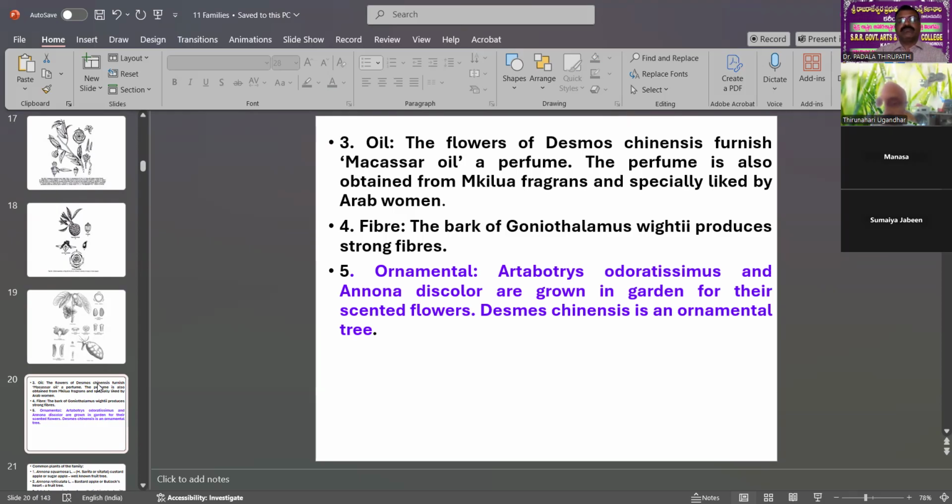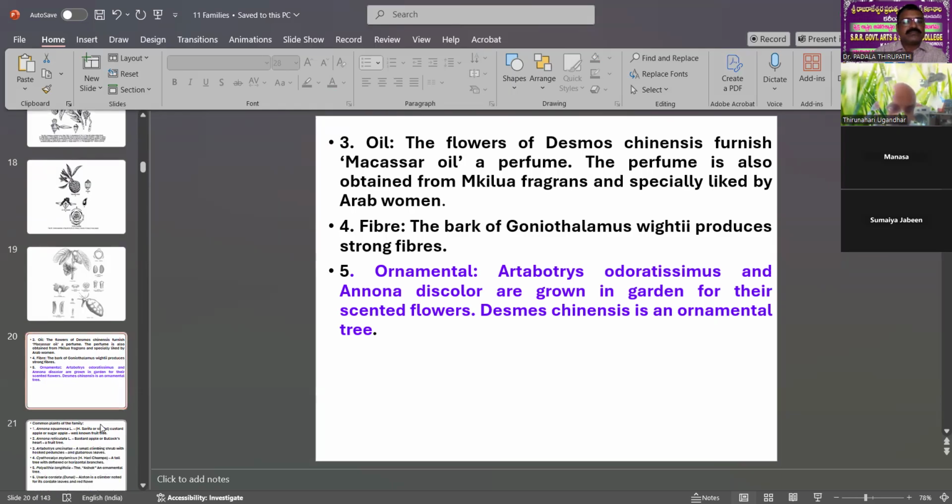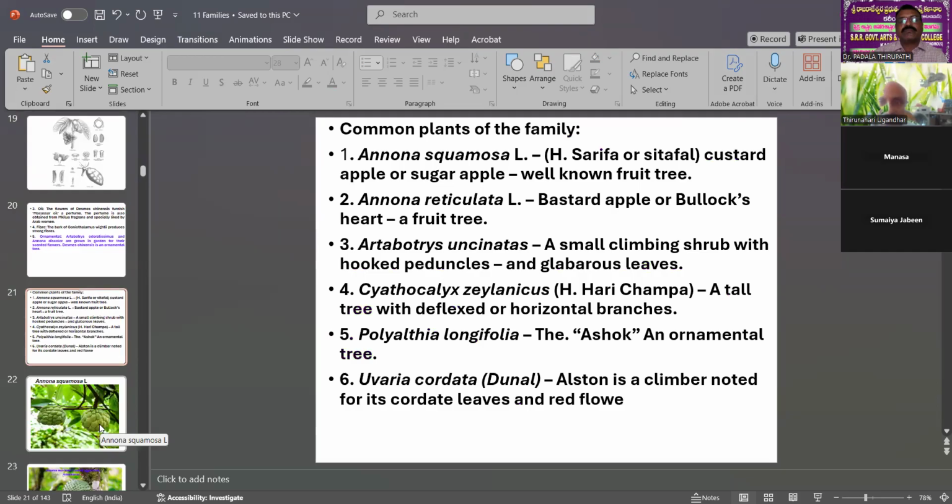Then the fourth one, fibers. The bark of Gonothalamus widely produces strong fibers. Fibers means threads, which can be used for the preparation of ropes. Then ornamental. Ornamental means garden plants. Artabotrys odoratissimus and Annona discolor are grown in gardens for their scented flowers. Desmos chinensis is an ornamental tree. It is a small ornamental tree. These are the important common plants of the family: Annona squamosa, Annona reticulata.